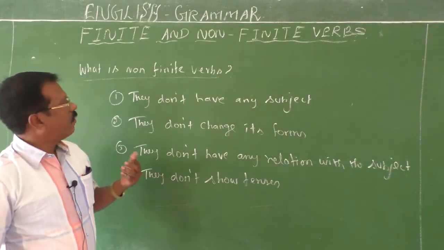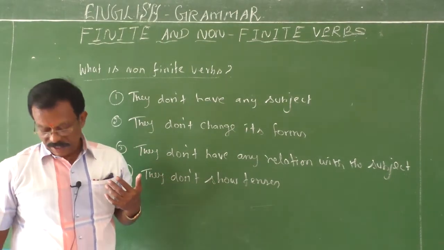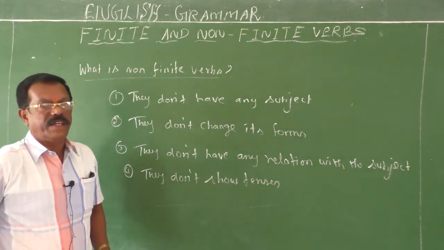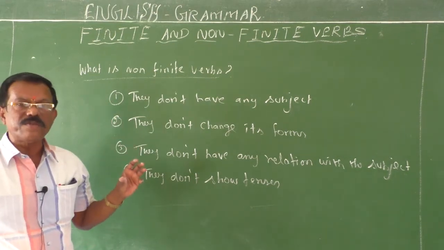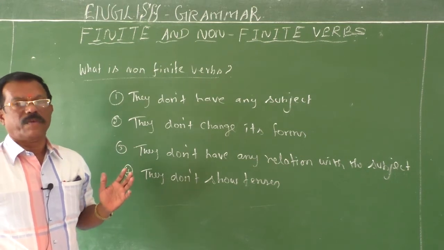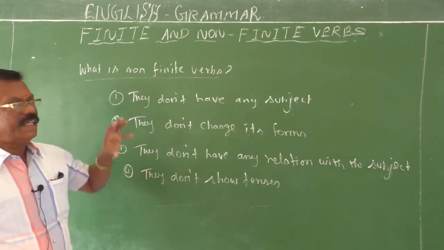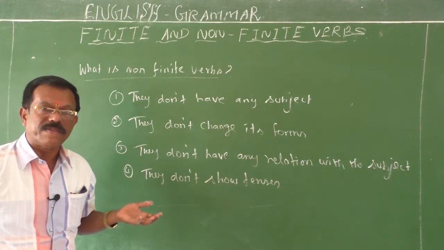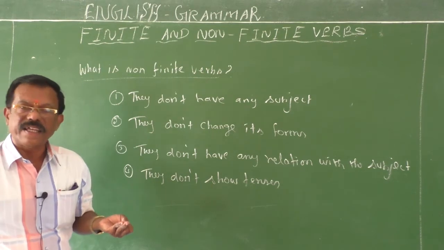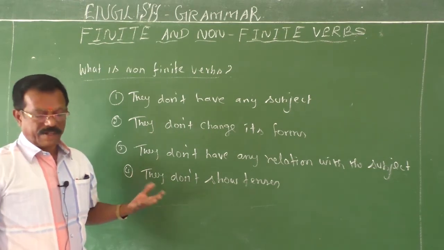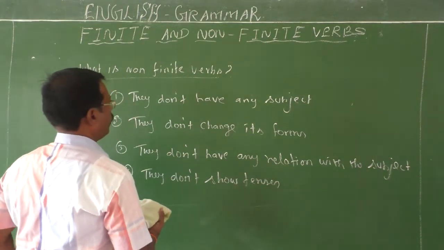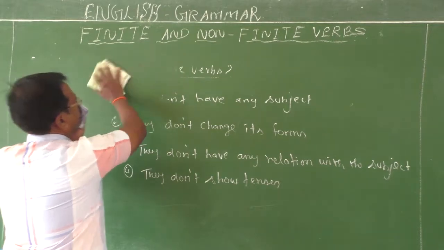Okay children, next, what are the types of non-finite verbs? Non-finite verbs are three in types. They are infinitives, gerund and participles. I will explain one by one. What are infinitive verbs? What are the functions of infinitives? I will explain with good examples.